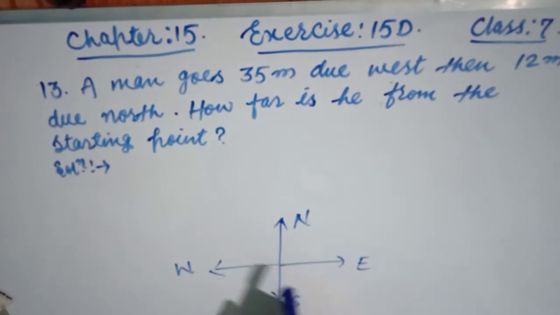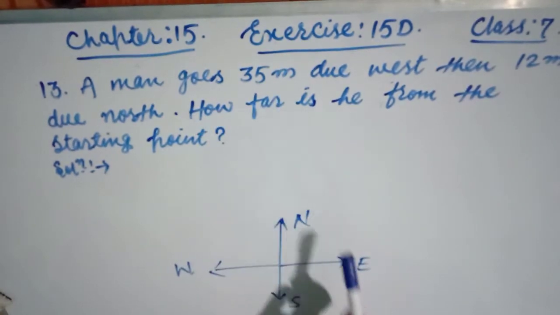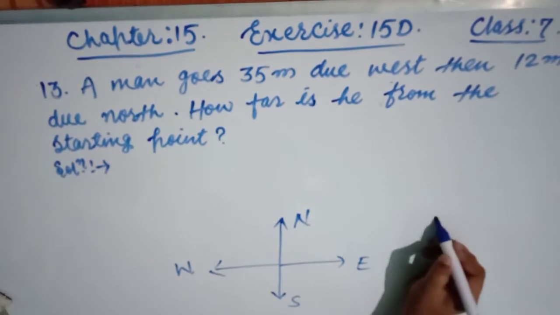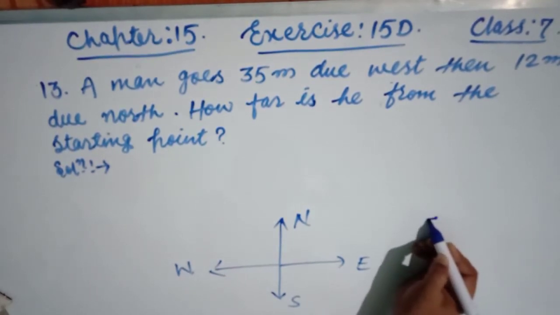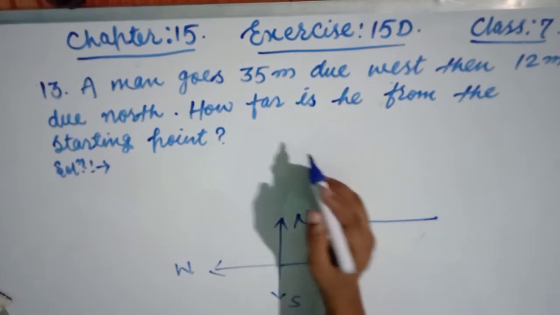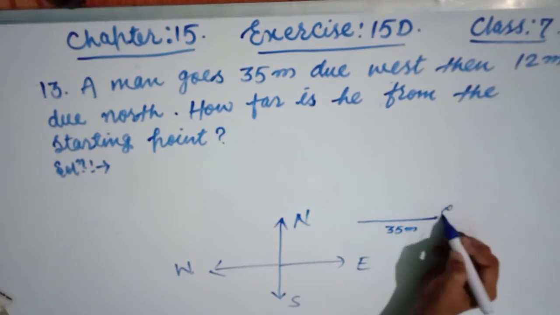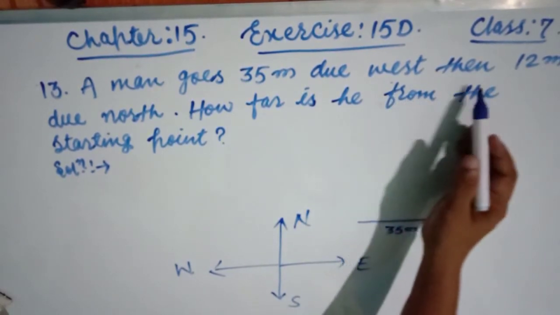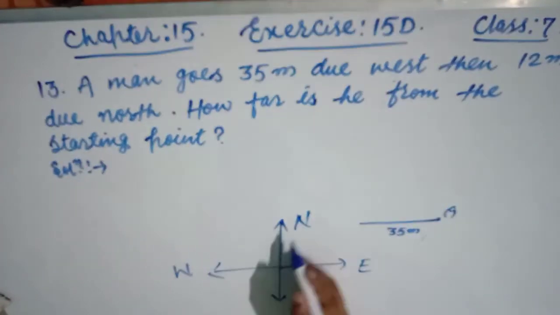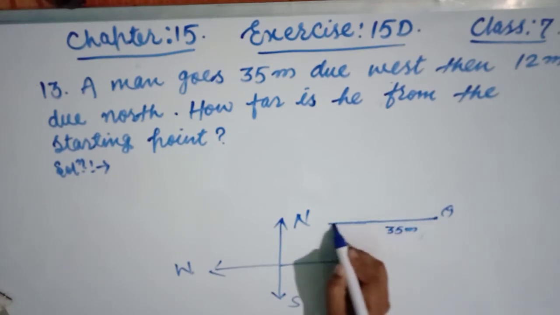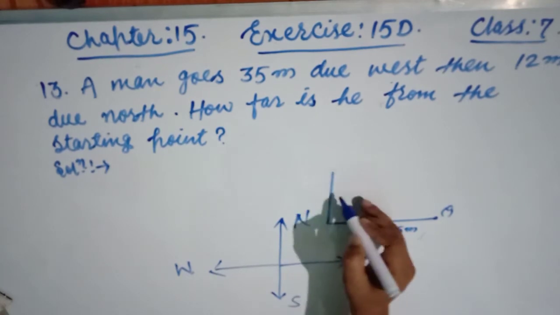First, friends, to make the figure: this is north, south, east and west. A man goes 35 meter due west. So here is west. Suppose this is the starting point. Then the man goes west, suppose this is 35 meters. Now he is standing here, and then 12 meter due north. So north is up, 12 meter. Suppose this is 12 meter.